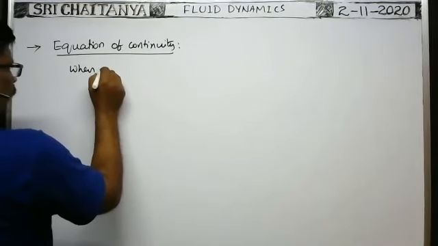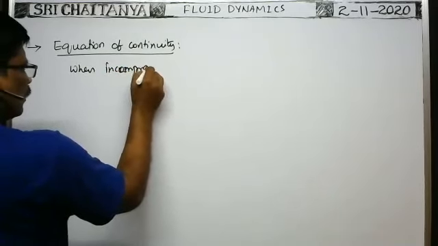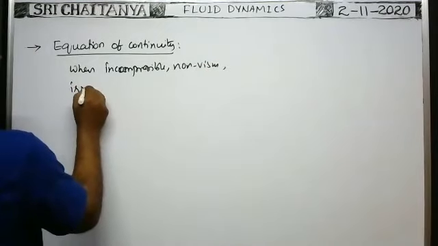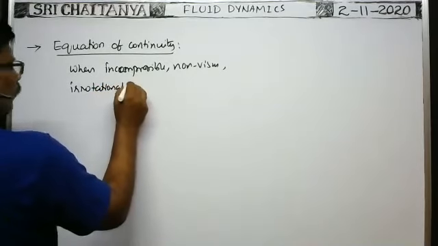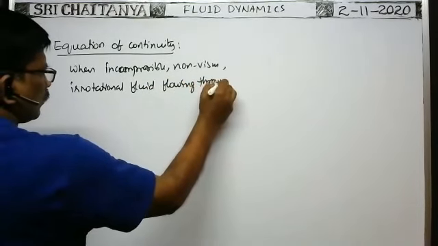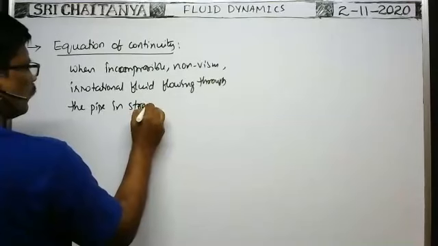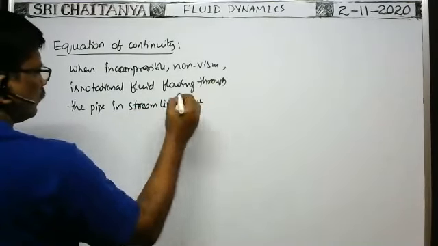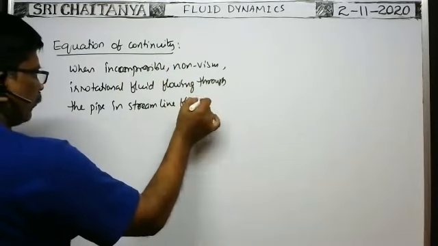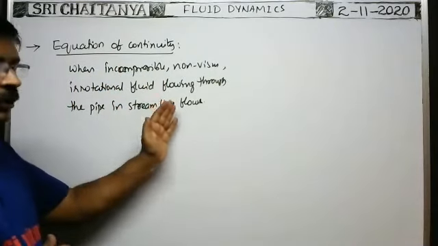When an incompressible, non-viscous, irrotational fluid flows through the pipe in streamline flow, such a fluid is called an ideal fluid.